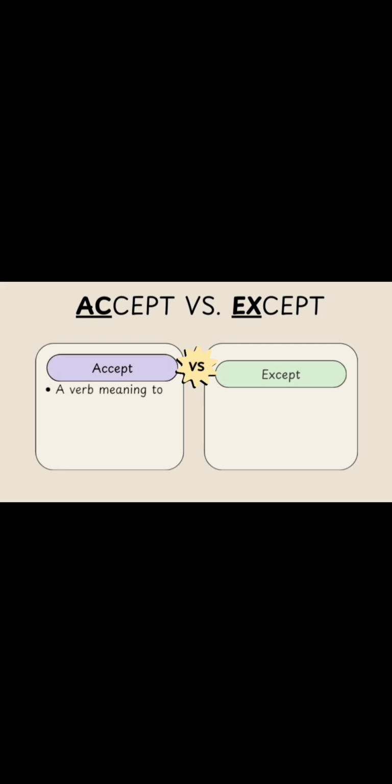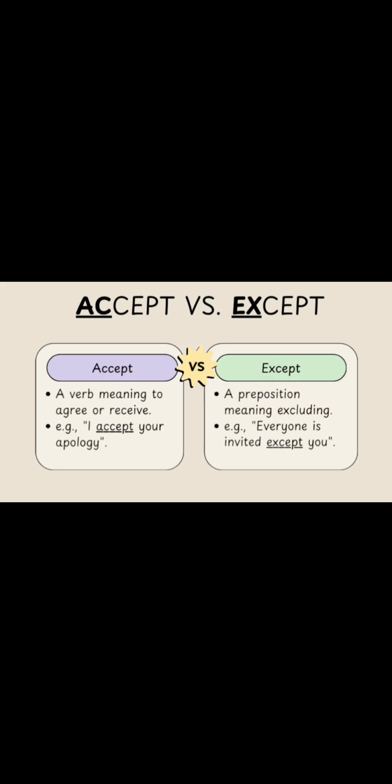Accept versus except. Accept, a verb meaning to agree or receive. Example, I accept your apology. Except, a preposition meaning excluding. Example, everyone is invited except you.